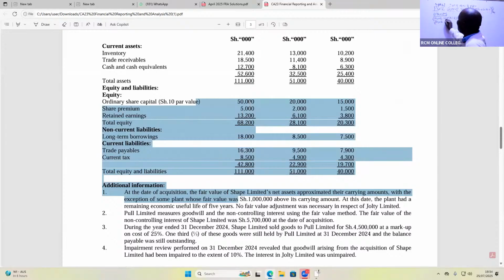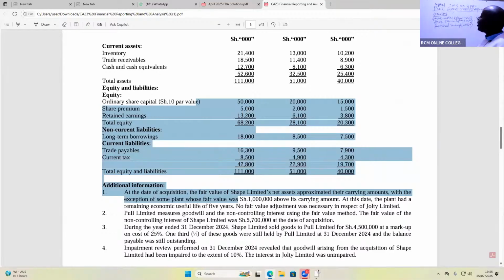Share premium, again, parent only. So in this case here, share premium, parent only. What do we have here? 5,000, parent only 5,000. And then, ladies and gentlemen, of course, we have what we call retained earnings. Retained earnings, I'll be able to do a working.